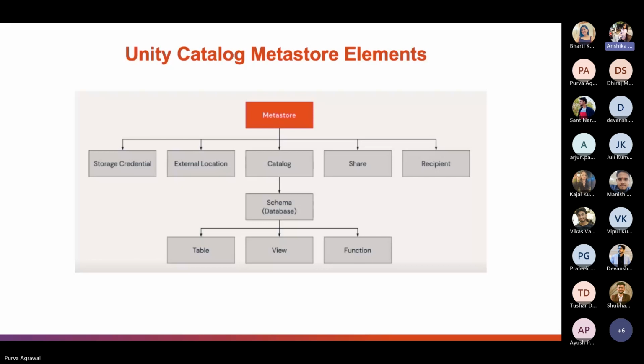Let's talk about storage credentials first. Since all the data lives in the cloud, Unity Catalog needs a way to authenticate with cloud storage containers. This is true whether we are using the default storage location configured as a part of the metastore or arbitrary user-supplied cloud storage. The storage credential satisfies the requirement of encapsulating an authentication method to access cloud storage. Each metastore has access to external cloud storage to support external tables or file access.